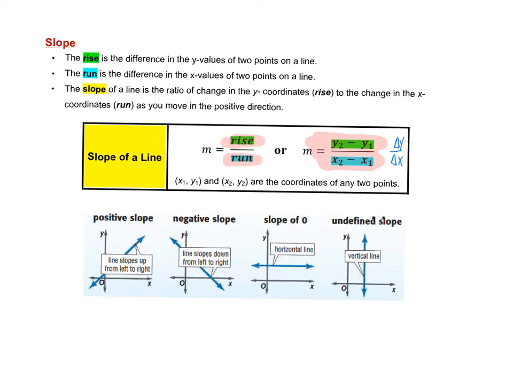We have four different types of slopes. We have a positive slope where the line increases from left to right. We have a negative slope where the line decreases from left to right. We have a zero slope, which is a horizontal line, and a vertical line of an undefined slope. There's a couple things I want you to know about this. If you were skiing on this slope right here, you'd be going uphill.